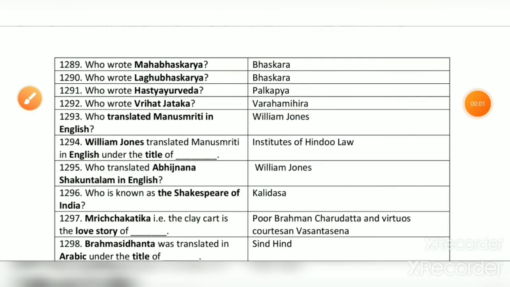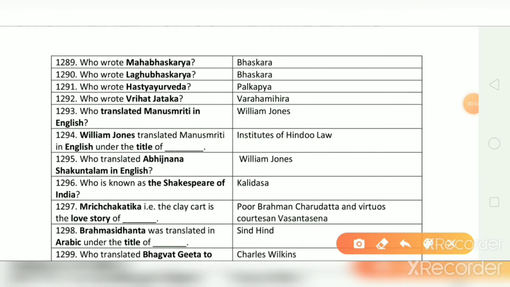Who wrote Mahabhaskarya? And the correct answer is Bhaskara. Who wrote Laghu Bhaskarya? And the correct answer is Bhaskara. Who wrote Hasta Ayurveda? And the correct answer is Palkapya. Who wrote Vrihat Jataka? And the correct answer is Varahamihira.